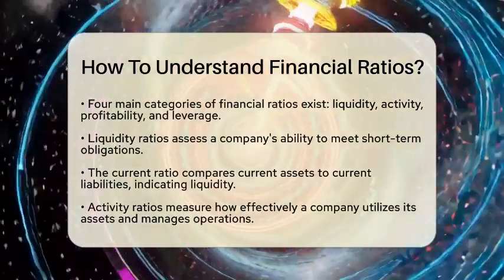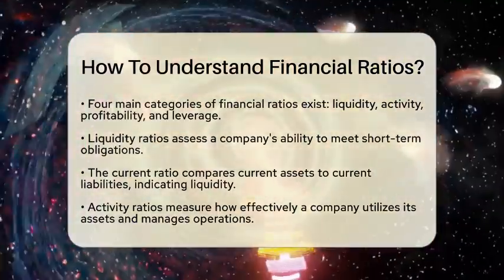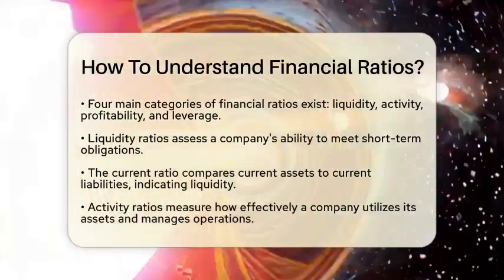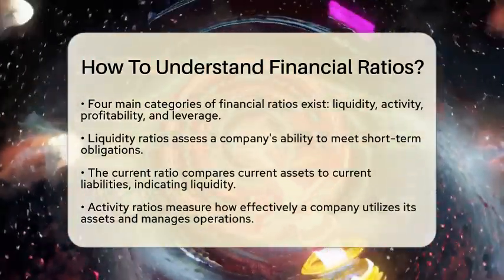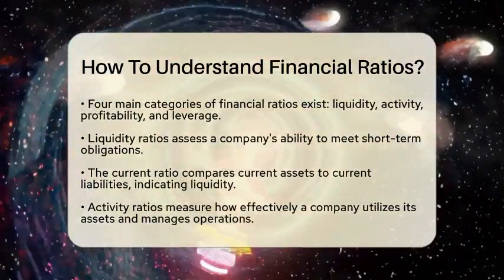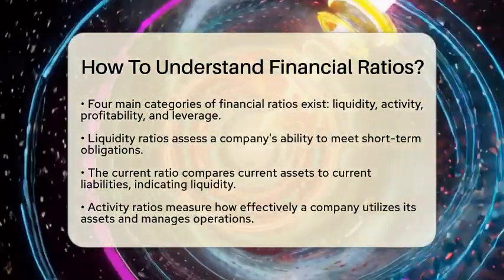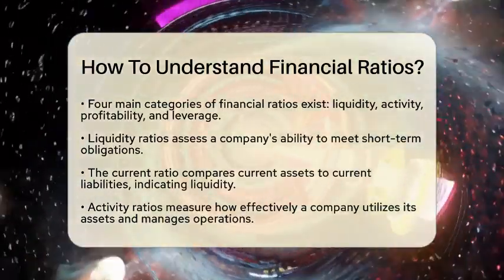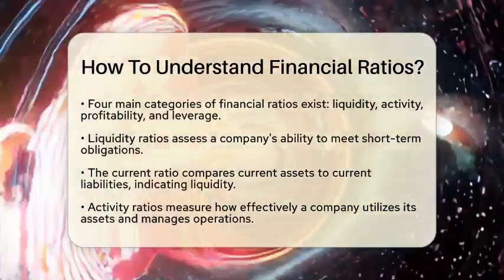Next, we have activity or efficiency ratios. These ratios measure how well a company uses its assets and manages operations. For example, inventory turnover shows how quickly a company sells its inventory, while receivables turnover indicates how fast it collects money owed. High turnover rates usually signal efficient management.